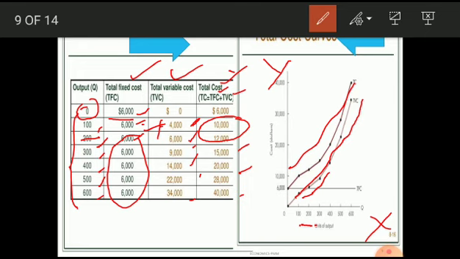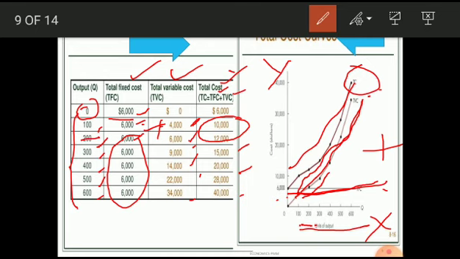But the point to be noted is, whatever may be the units of output produced, the total fixed cost remains fixed. So the total fixed cost curve is a horizontal straight line. 6,000 is fixed, whereas total variable cost goes on increasing. If you add total fixed cost plus total variable cost, you will get the total cost.